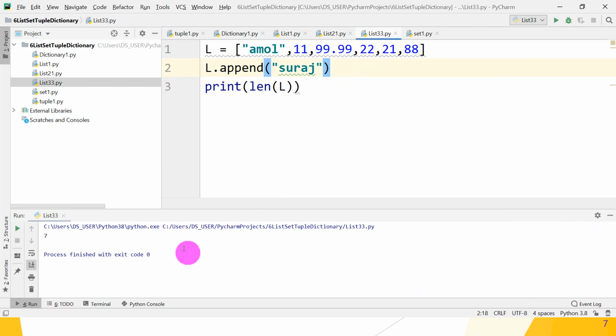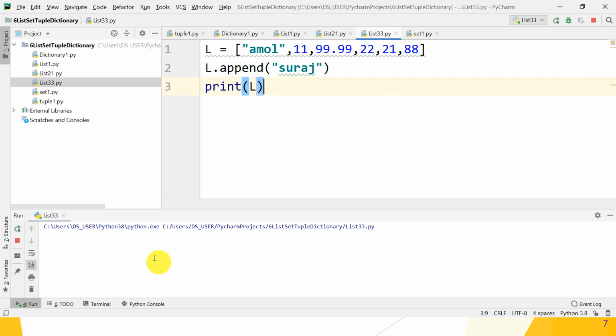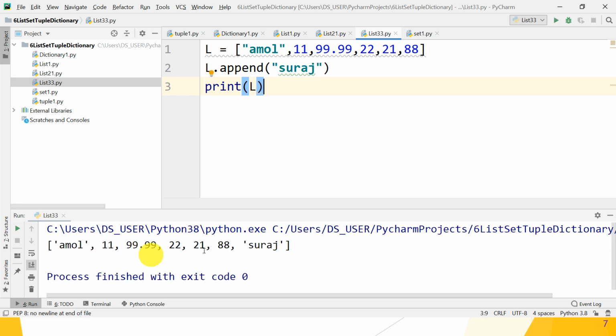It gives you 7 as the output because you printed the length, but we want to print the whole list. So just give print(L). Let's check whether it works. Amol and Suraj get appended at the end of the list. Great guys, the append method works properly.